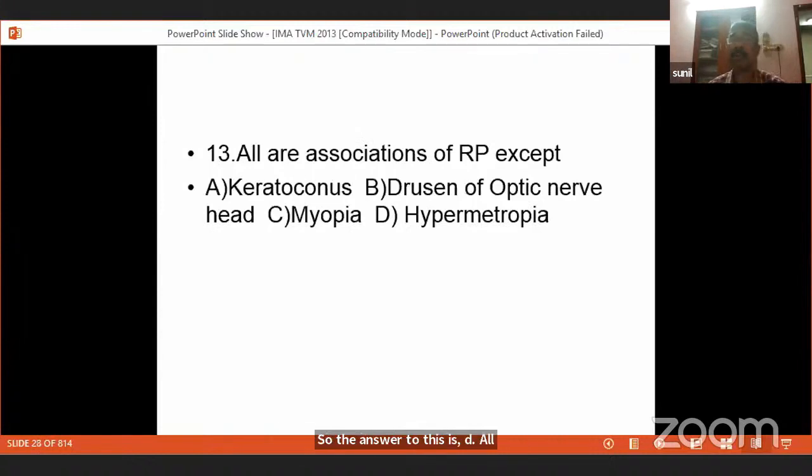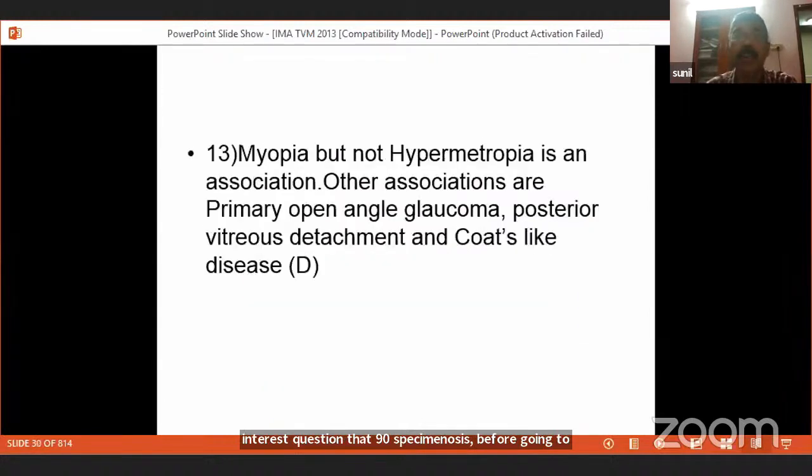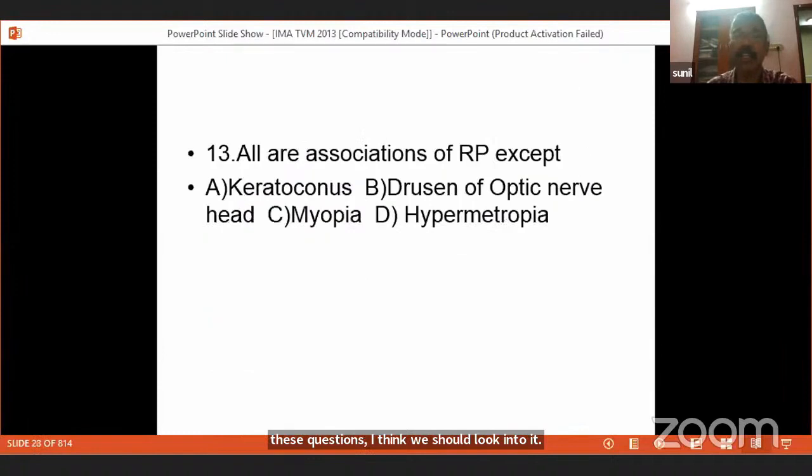All are true associations of retinitis pigmentosa, except. This again is another common entrance question. Before going to these questions, we should remember the fundus drawing that all of us have drawn. That is retinitis pigmentosa. Retinitis pigmentosa is a condition where there is a night vision problem, where the photoreceptor rods are damaged. The patients will have night blindness, or nyctalopia.